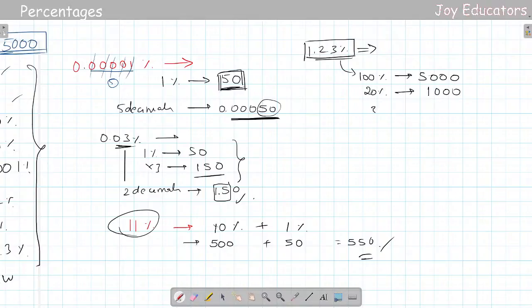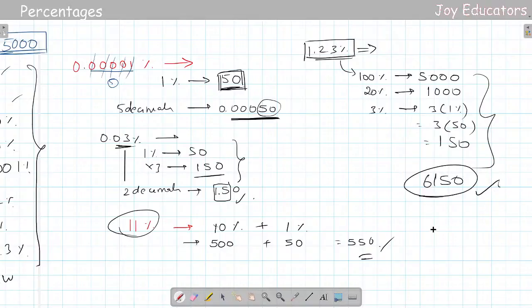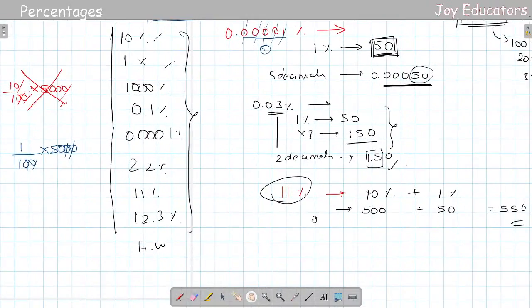Finally there is 3%. I already did 3% here, so the 3% will be 3 times 1%. We know that 1% is 50, so it's going to be 150. So just add all these things and you'll get the value 6150. That's it, 6150. All right. So there we go, guys. This is all about percentages. Let us move to the next thing about the calculation part.